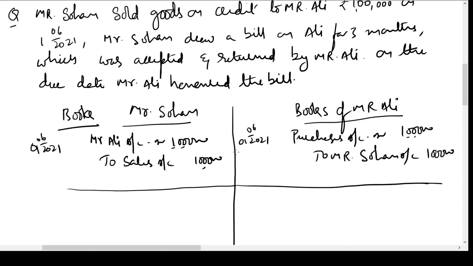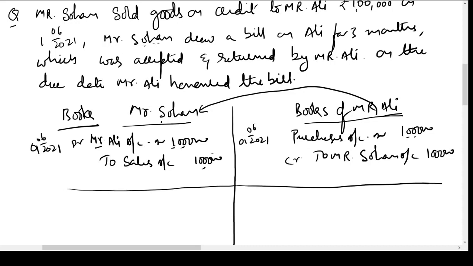If you observe in this transaction, a debtor creditor relationship has been created between Mr. Sohan and Mr. Ali. In the books of Mr. Sohan, Ali is shown as a debtor, and in the books of Mr. Ali, Sohan is shown as a creditor. This relationship will be settled only when money is paid by Mr. Ali to Mr. Sohan. When Mr. Ali pays money, the relationship of debtor and creditor will come to an end. But let us see whether Mr. Ali pays money to Sohan to settle the account or what does he do.